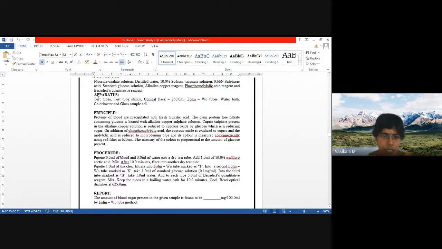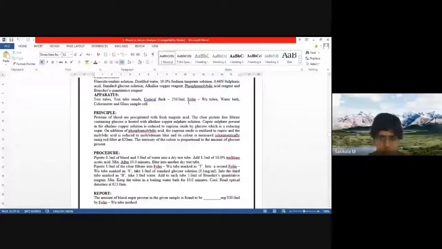Okay. Then test tubes. How many test tubes we require? 3 test tubes. One to prepare blank, standard, and another to prepare test. How many test tubes? You should have seen in the video itself. They have prepared the solutions with 3 test tubes: blank, standard, and test. Similarly, you need to choose test tubes. Test tube stands, drawn tubes, then water bath, colorimeter, and sample cells, cuvettes.